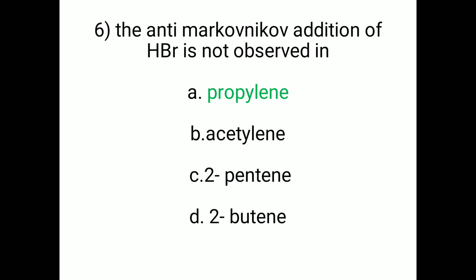Propylene is an asymmetrical compound, so due to HBr, Markovnikov's addition reaction is not observed.